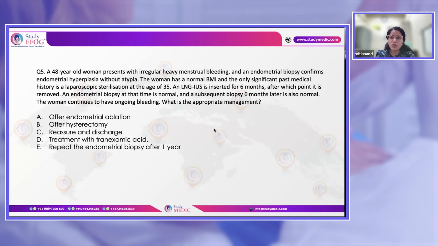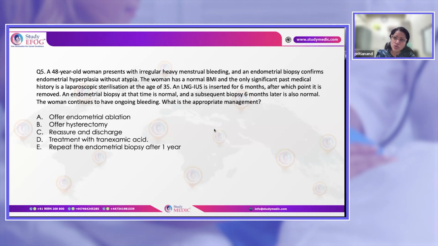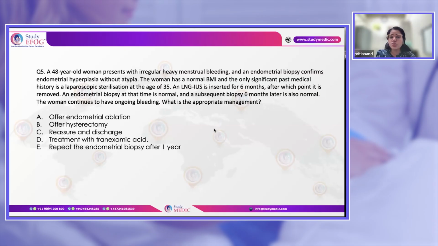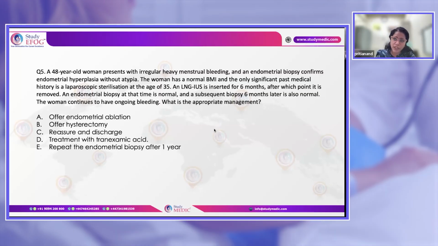Endometrial biopsy at that time was normal. Subsequent biopsy 6 months later was also normal. The woman continues to have ongoing bleeding. What is the appropriate management?